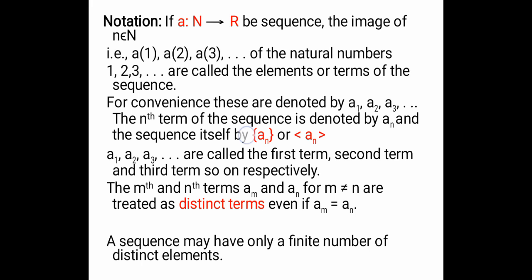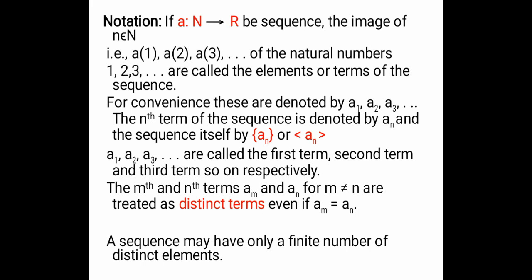So these are the two notations which we use to denote a sequence. Also a1, a2, a3 will be your first term, second term, third term and so on of your sequence.